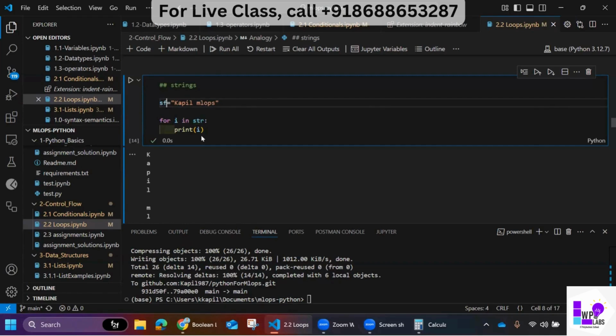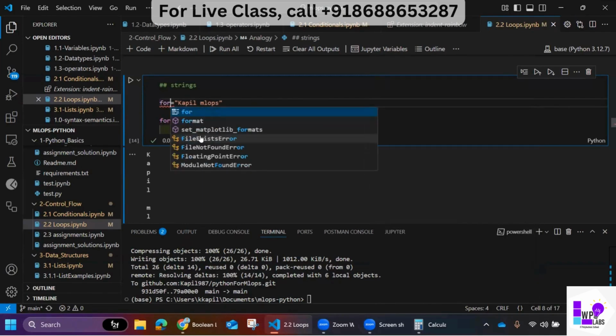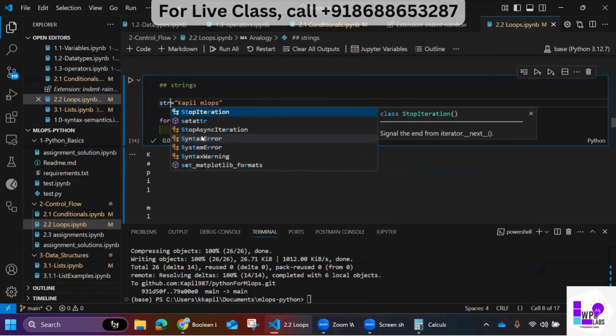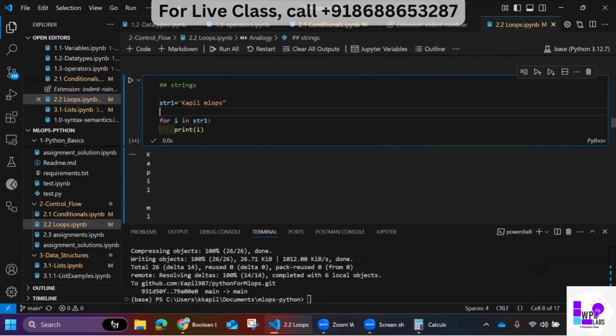So I would suggest not to take the same names which already have some meaning in Python. We should not take a variable name like that. We should avoid taking str also. So let me just take str1, because str1 is not a keyword in Python.